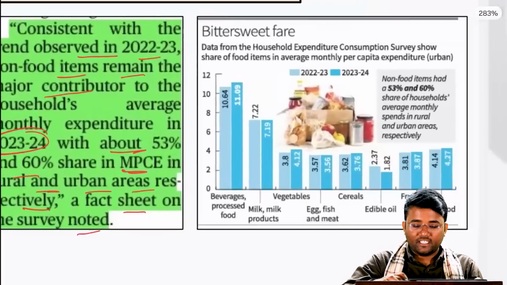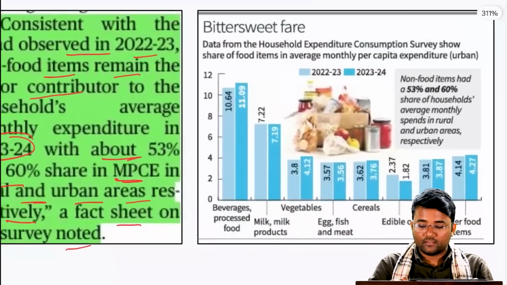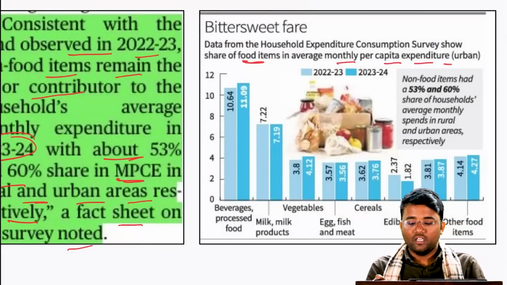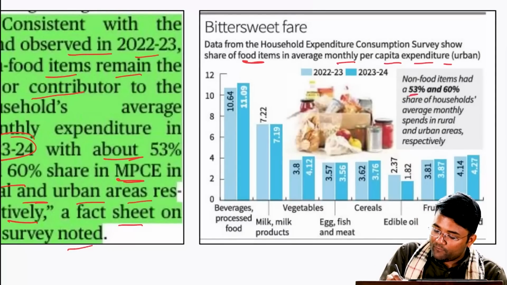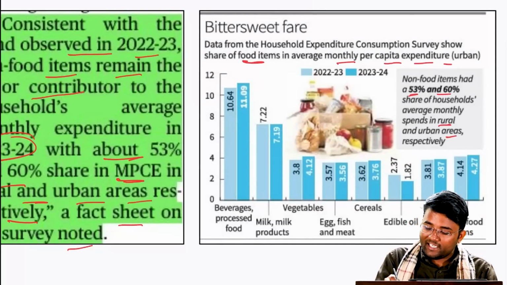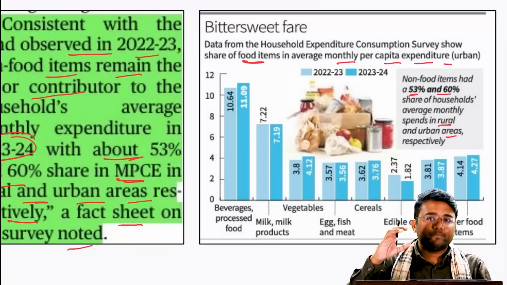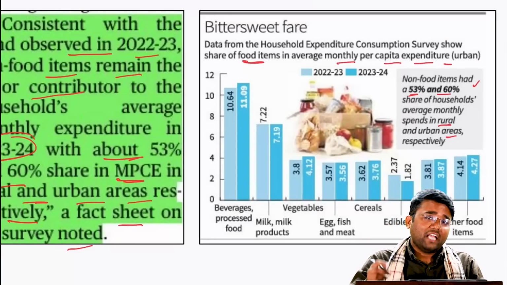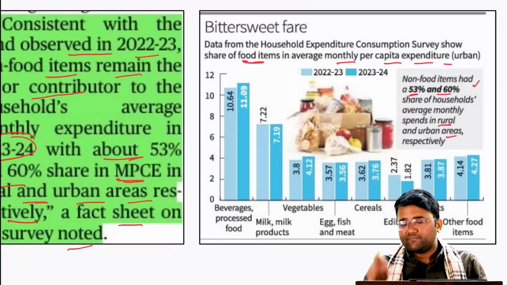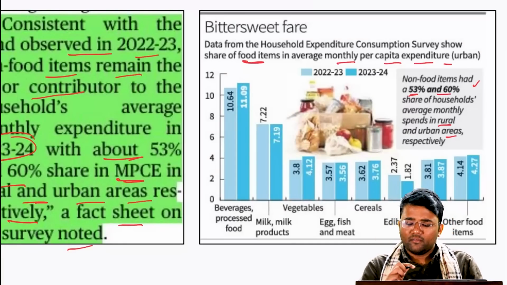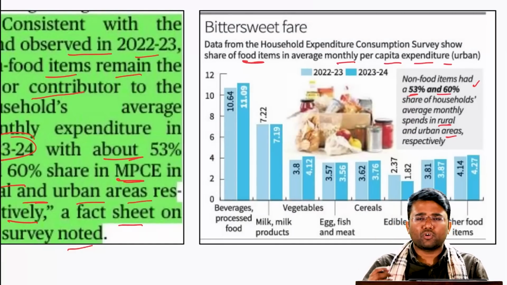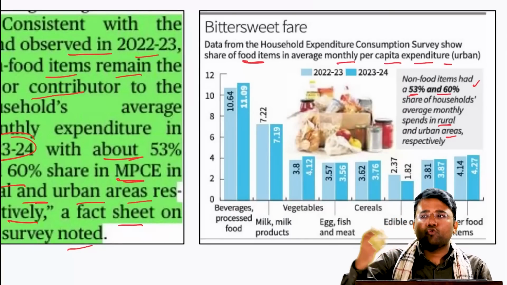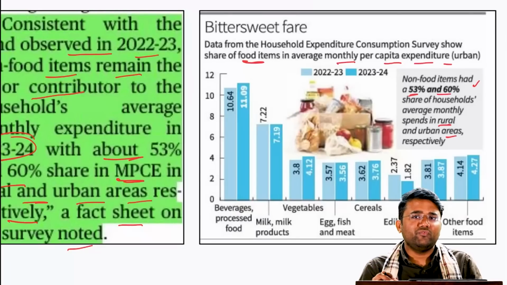Let's see what is the data from the household consumption expenditure survey. The share of food items in average monthly per capita expenditure: the non-food items have a share of 53% and 60% in rural and urban areas. It means in urban areas people are spending more on non-food items as compared to food items, if we compare it with the rural areas. Why? Because in urban areas people have some other facilities. People have to spend more on transportation. People may go for some entertainment, like watching movies, etc.